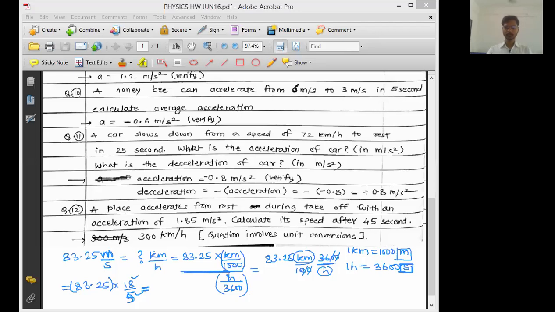Don't give me the direct final answer. Just tell me what this multiplication is, because step by step we will be doing the multiplication. First multiply by 18, because 18 is a good number, 5 is a good number. So 83.25 into 18, sir, it is what?